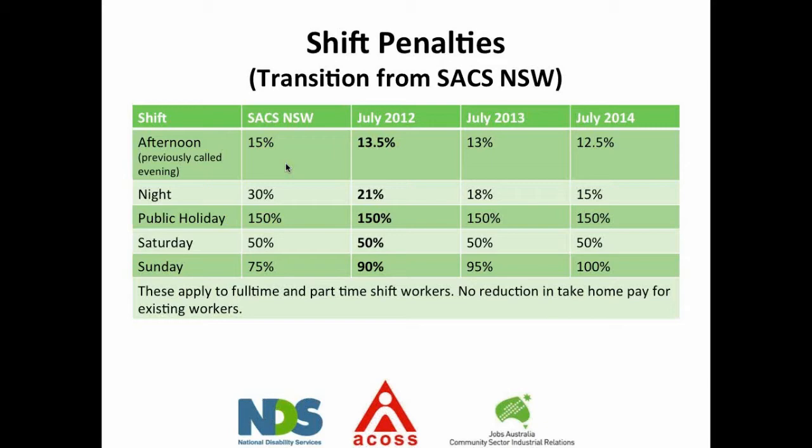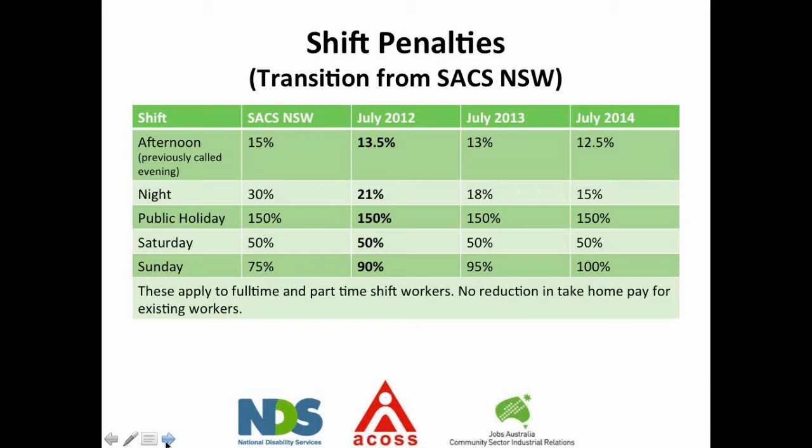Certainly one of the things to remember about all these things is that there's no need for you to phase if you want to maintain a higher penalty for your workers. That certainly will be up to you and what your funding arrangements allow. There's no problem with paying more than these minimums if you would like to, but that certainly is up to you as an organisation. Again, you have to be a bit careful about reduction in take-home pay. Probably not going to be a huge impact in the case of shift workers because it is offset by things like the CPI or minimum wage increases.